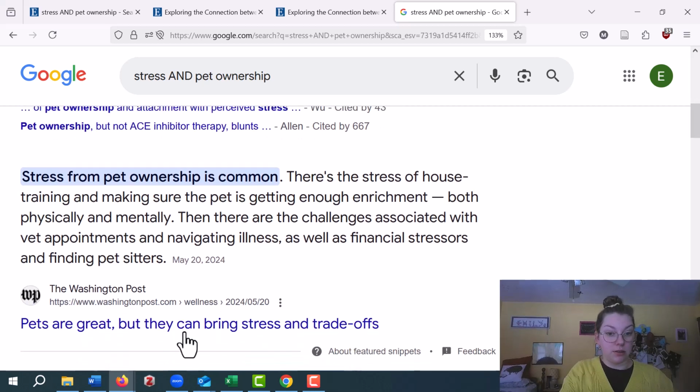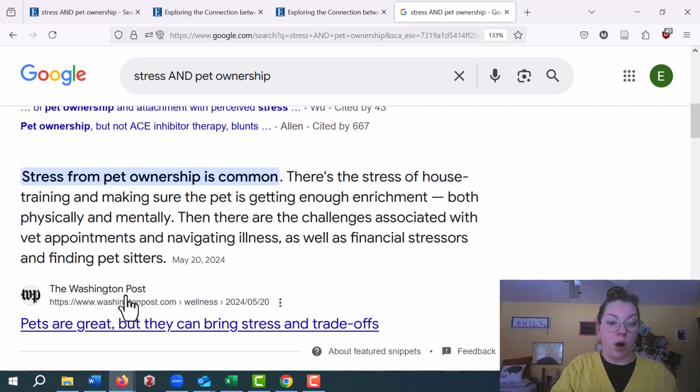Okay, so here's an article from the Washington Post that Google has pulled this quote from, saying stress from pet ownership is common. House training, enrichment, financial stressors. Ooh, remember we mentioned that earlier? Someone else connected those dots too. Awesome. Finding pet sitters. Oh my gosh, I'm very stressed about that. So cool. This actually looks like a really good article for me.